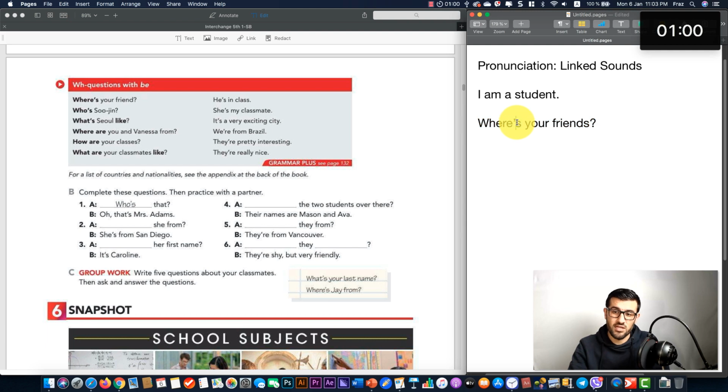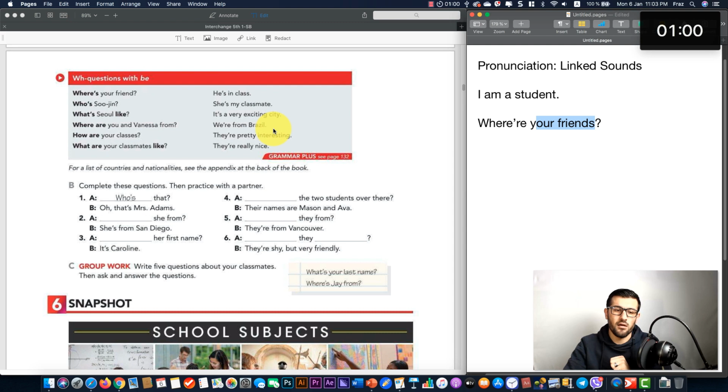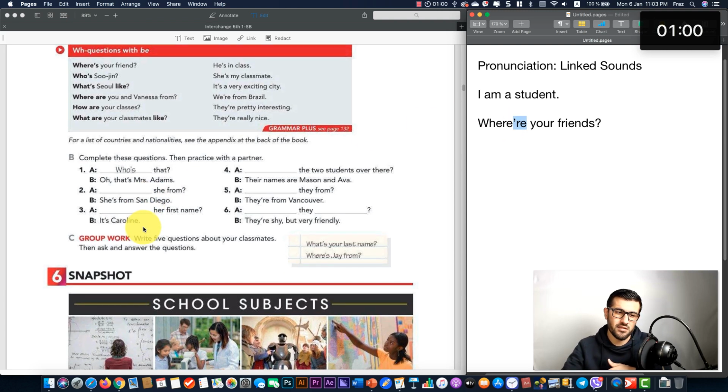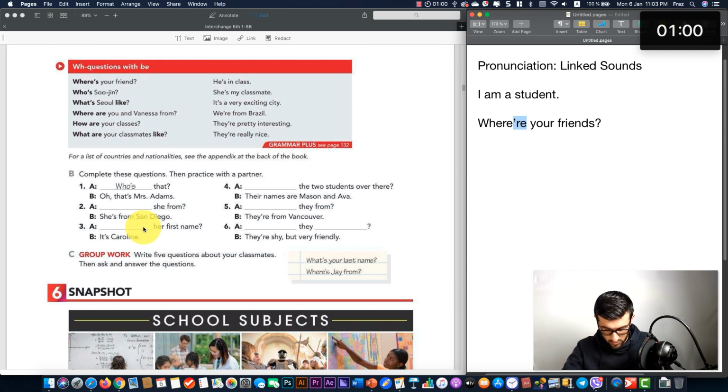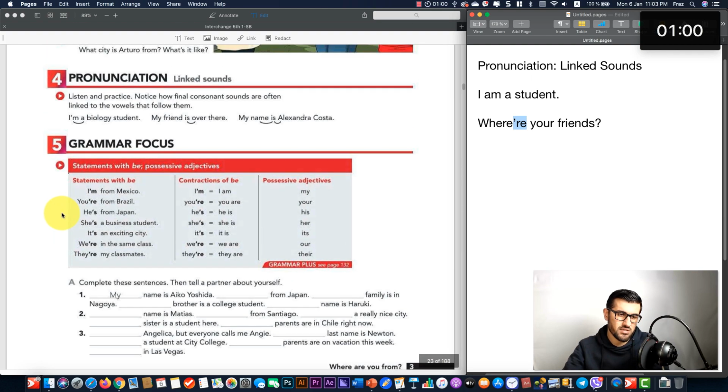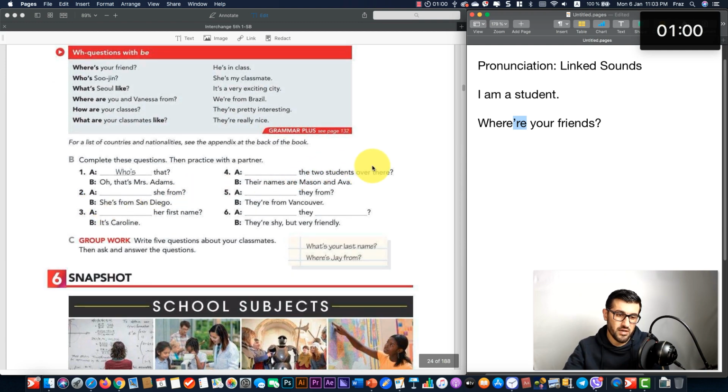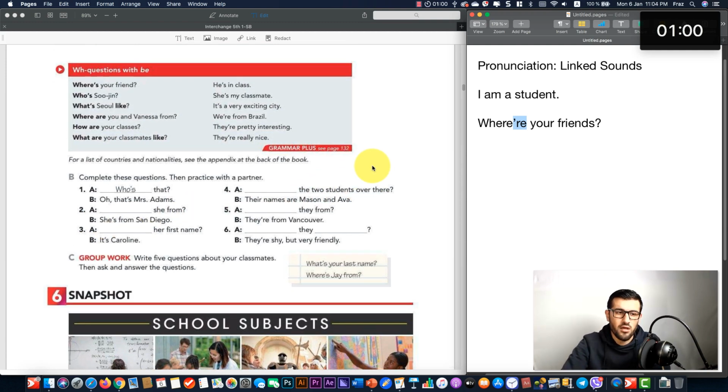You would have to say, where are your friends, because this is plural, okay? And remember all these things. This is important. You use singular with singular, plural with plural, and you continue this way. Now, just to complete this exercise, to finish this section, we're going to do part B so that we understand more of verb be.